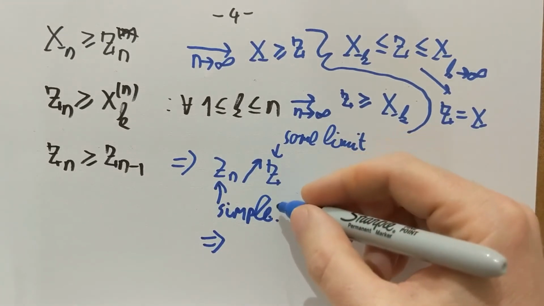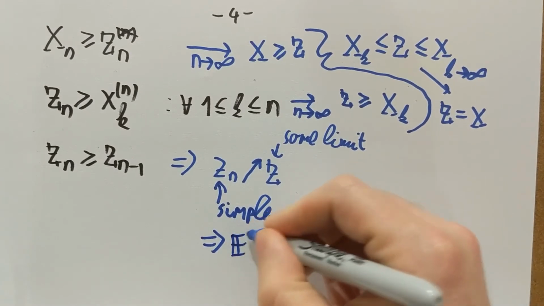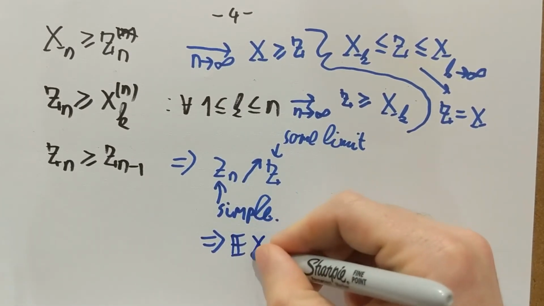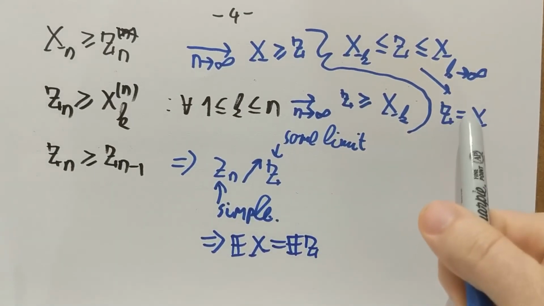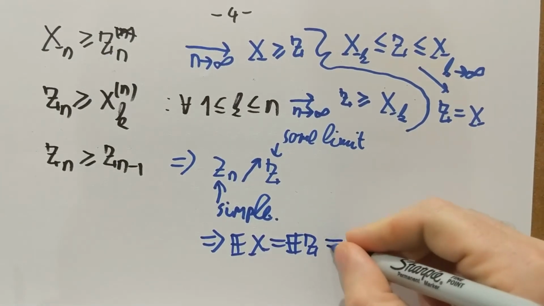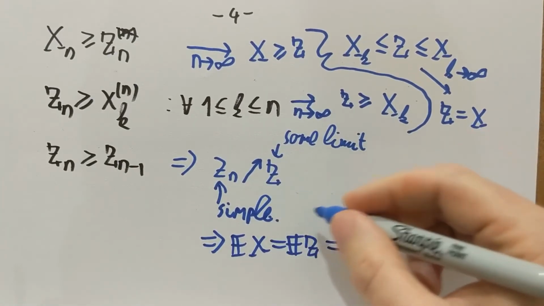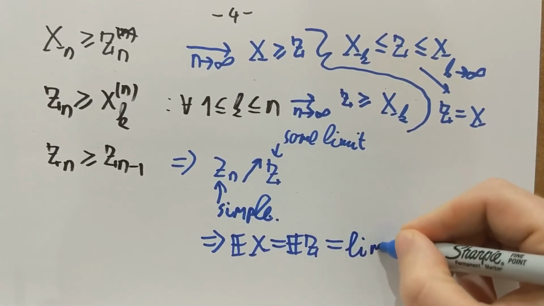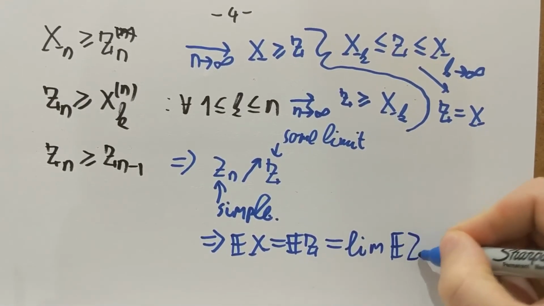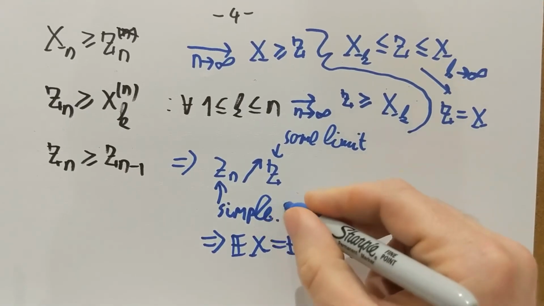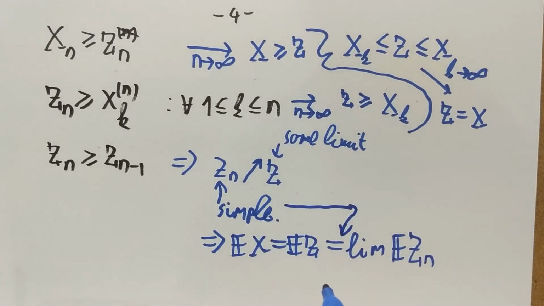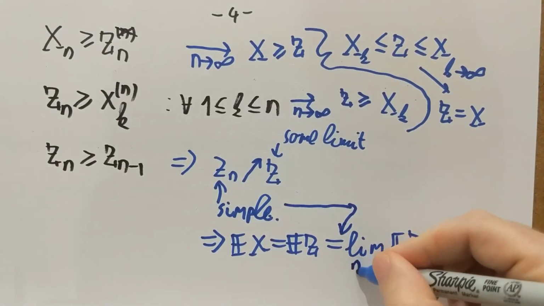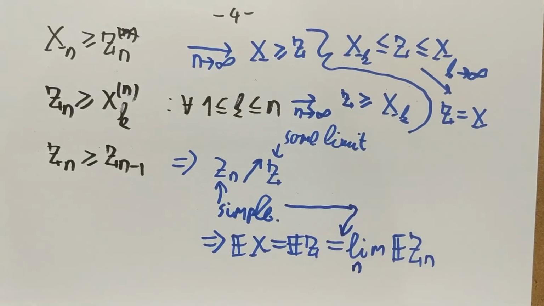So it follows that the expectation of x, which is the same as the expectation of Z by this observation here, and then because it's simple, it is going to be the same as the limit of the expectation of Z_n. So the whole idea is that because the Z_n's are simple, the definition of the expectation of Z is the limit as n goes to infinity of the expectations of the Z_n's. Okay?